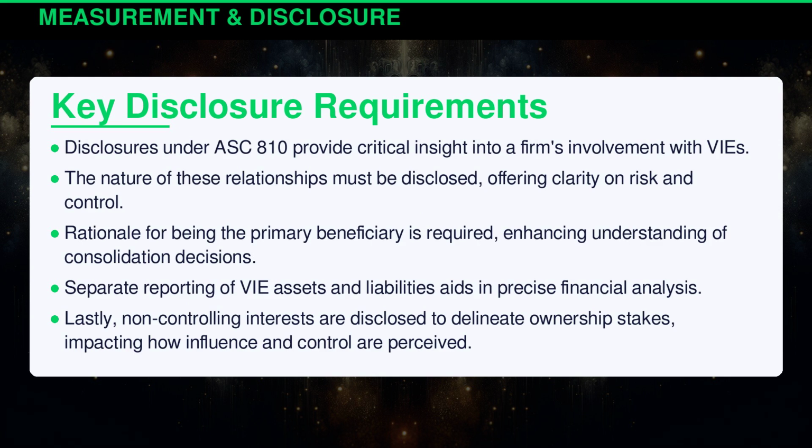Disclosures under ASC 810 provide critical insight into a firm's involvement with VIEs. The nature of these relationships must be disclosed, offering clarity on risk and control. Rationale for being the primary beneficiary is required, enhancing understanding of consolidation decisions. Separate reporting of VIE assets and liabilities aids in precise financial analysis. Lastly, non-controlling interests are disclosed to delineate ownership stakes, impacting how influence and control are perceived.